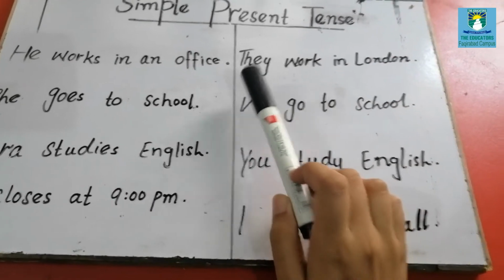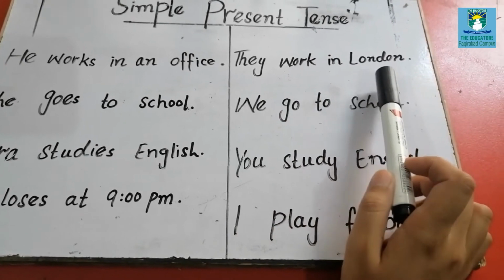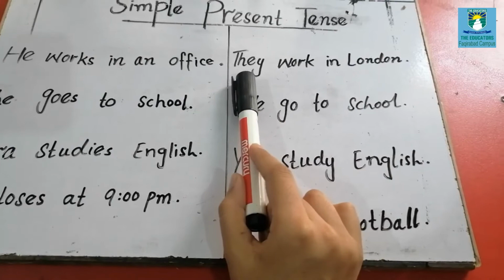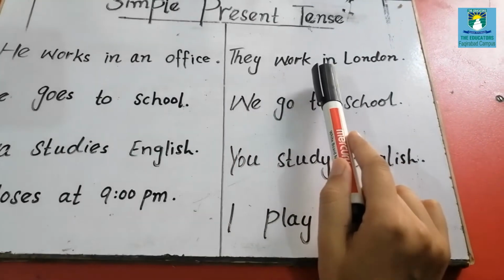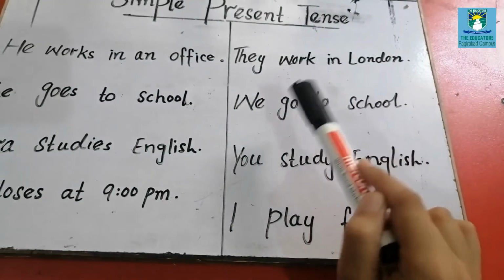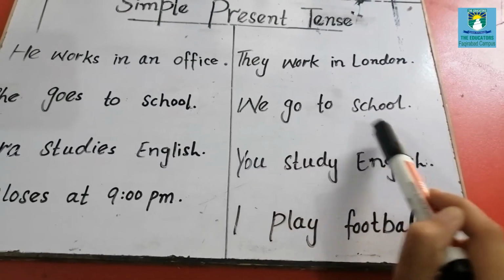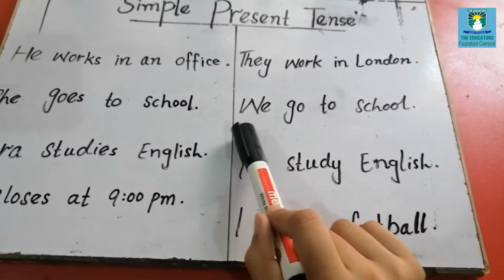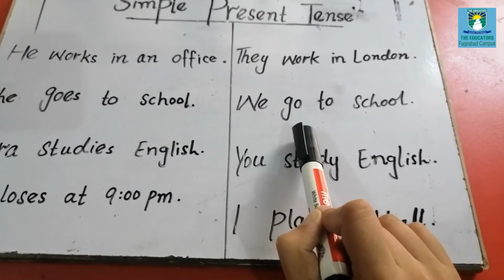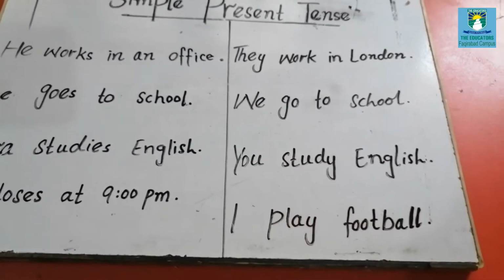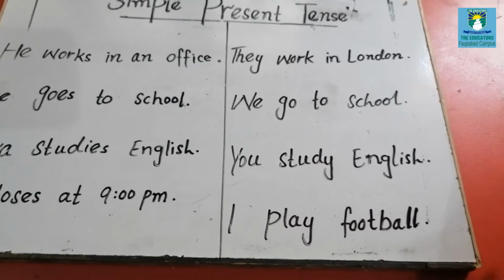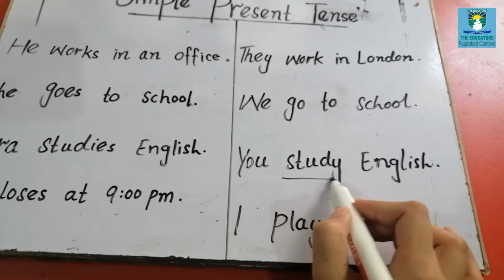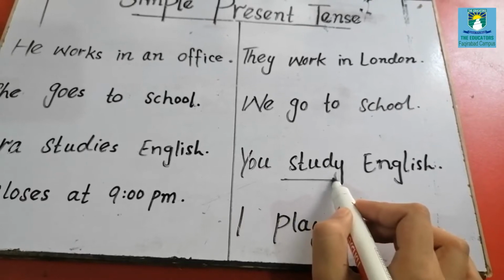As you can see here, they work in London. The subject is plural, that's why we don't put s or es here. Next is we go to school. Again, the subject is plural, so we haven't put s or es with the verb. Thirdly, you study English, so we haven't put s, es, or ies with the verb.